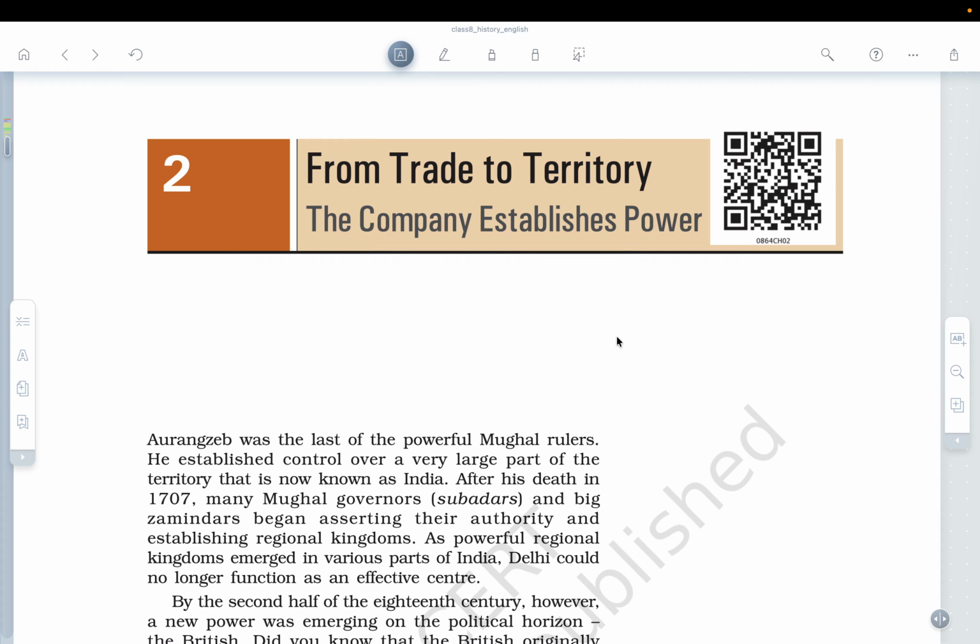We have seen that the situation became more grave when the Britishers started meddling with the local politics. Okay, so in continuation of that lecture, we will be today covering the second chapter titled "From Trade to Territory: The Company Establishes Power." So the company here suggests the East India Company, which was established.